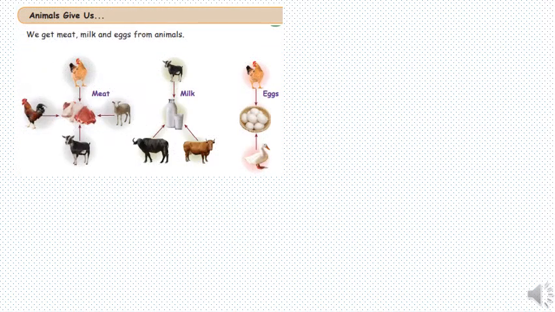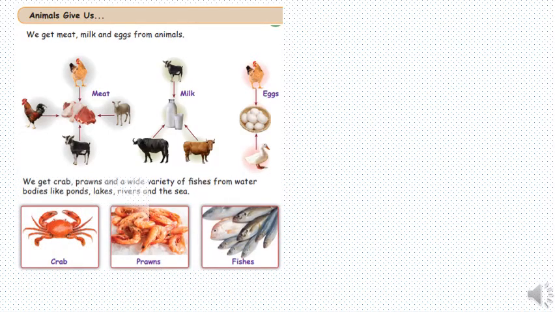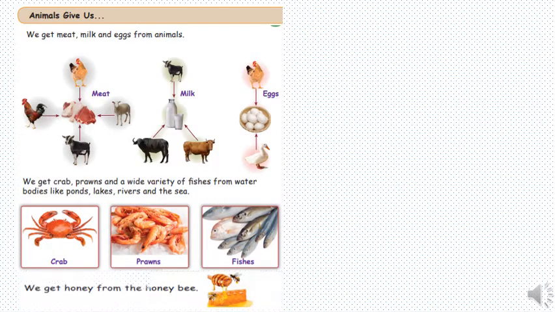Let's talk about what animals give us. Now, animals give us meat, milk and eggs. Now let's talk about meat. Which animals give us meat? We can get our meat from chicken, lamb, goat and many other animals. Now what about milk? Who gives us milk? We have cow, buffalo, goat which give us milk. Then coming to eggs, we get eggs from hens and ducks.